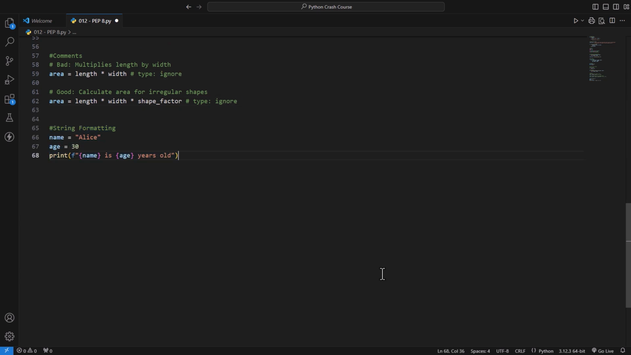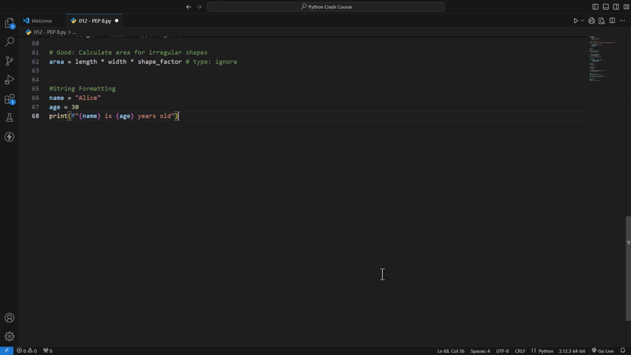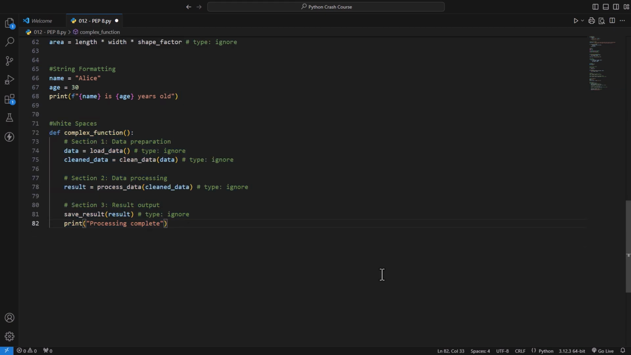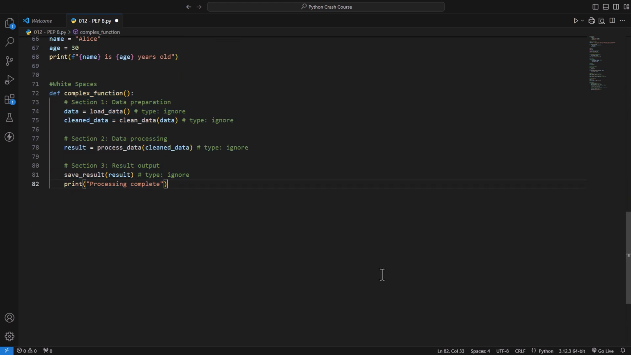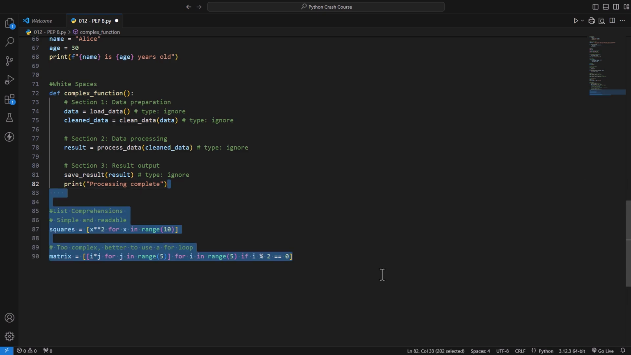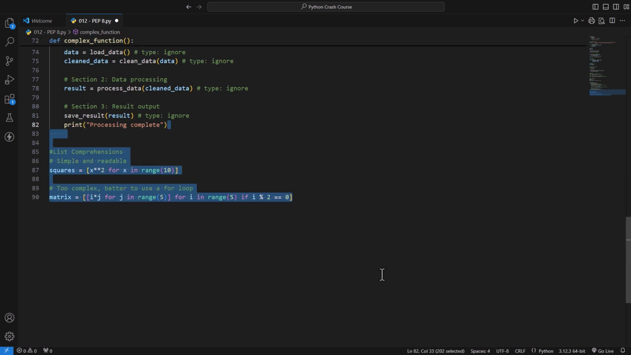Use F-strings for string formatting. They're readable and efficient. Don't use old formatting methods. Embrace whitespace. Use blank lines to separate logical sections of code. Use list comprehensions wisely. They can make your code more concise, but don't sacrifice readability. Remember, these guidelines aren't rigid rules. The ultimate goal is to write code that's easy to read, understand, and maintain.